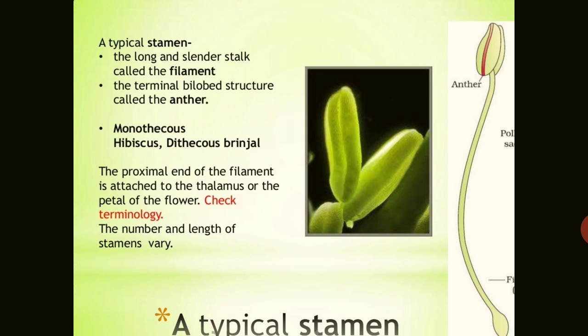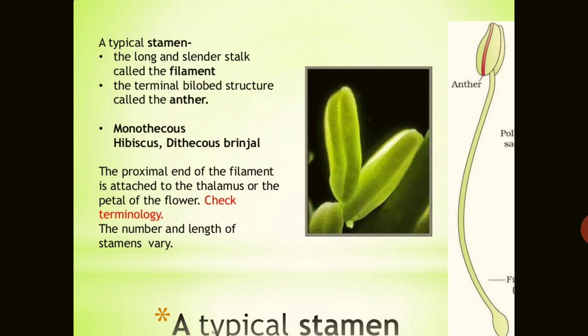In the pre-fertilization events, we have to study a typical stamen. Stamen is the male reproductive part, a long and cylindrical stalk found inside the flower. The stalk of this stamen is known as the filament, and the terminal bilobed structure is called the anther. Anthers are of two types, monothecous and dithecous.